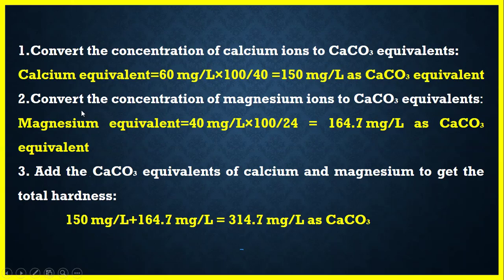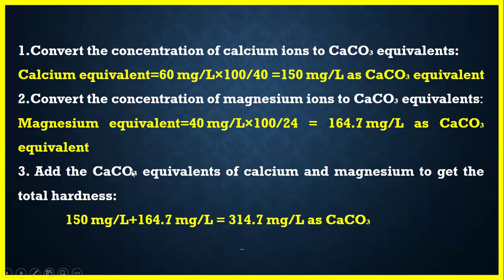Second step is to convert the concentration of magnesium ions to calcium carbonate equivalent. 40 is the amount of magnesium ions given in the solution, so 40 multiplied by 100 by 24. Why 100 by 24? Because 100 is the calcium carbonate molecular weight and the molecular weight of the magnesium ion is given as 24. So the magnesium equivalent is 164.7 as calcium carbonate equivalent.